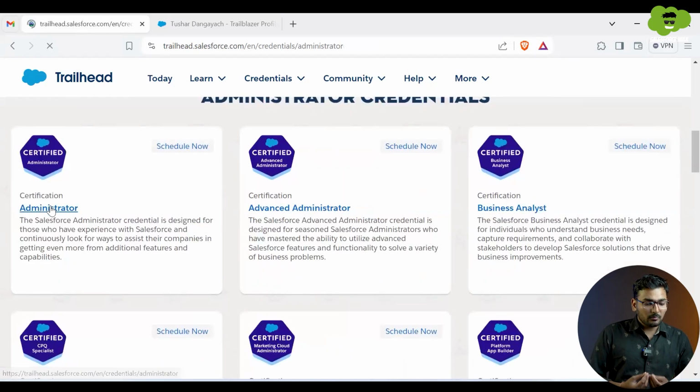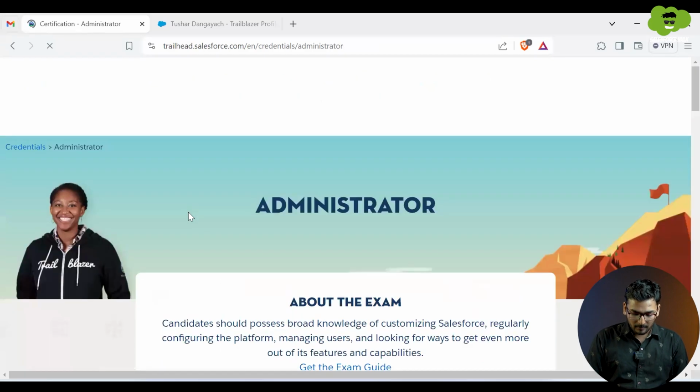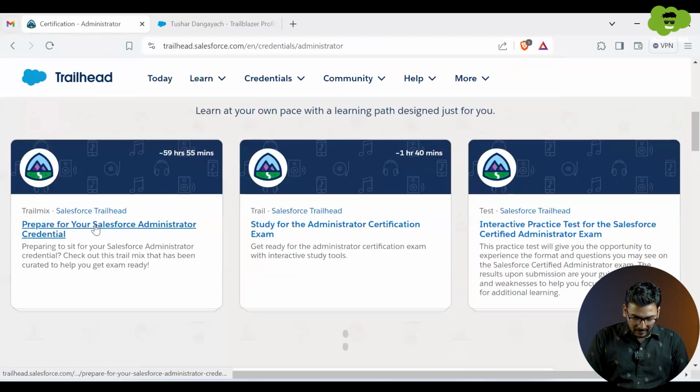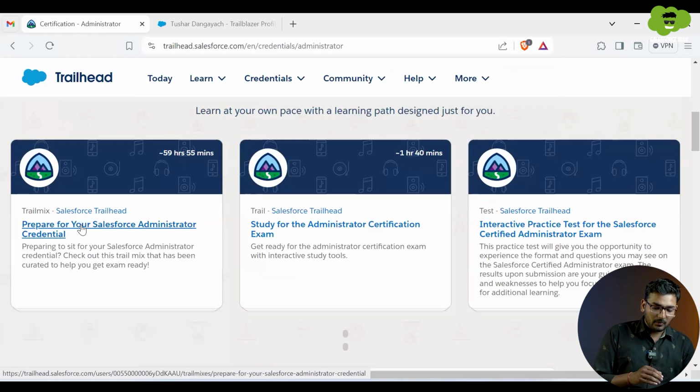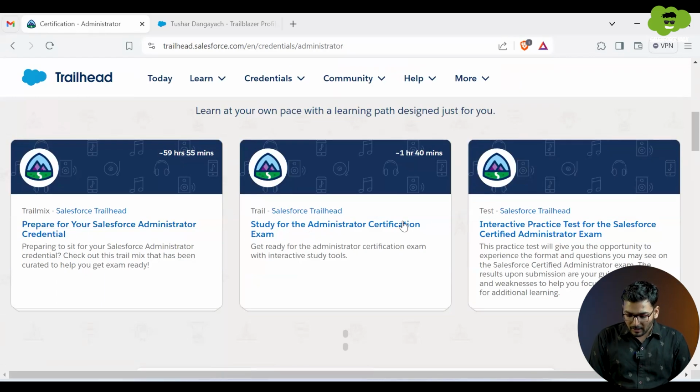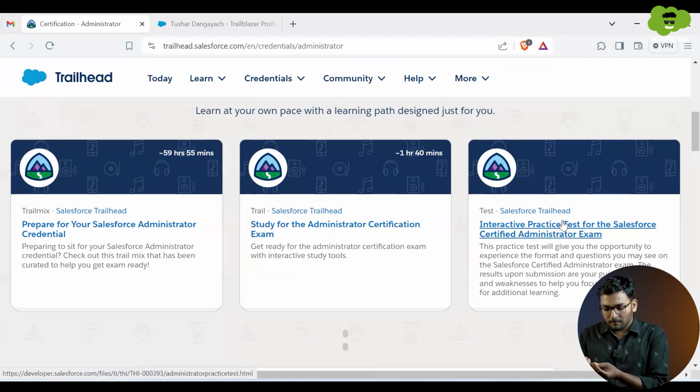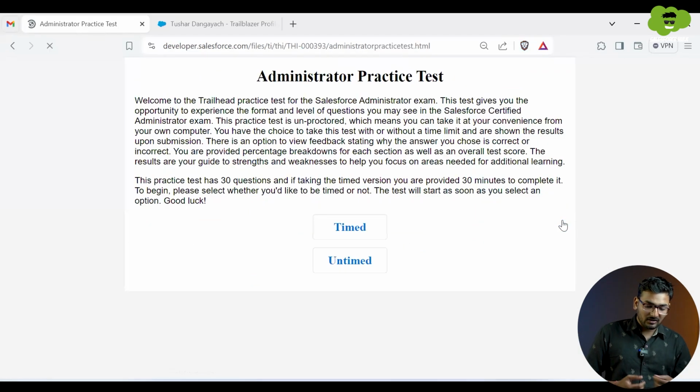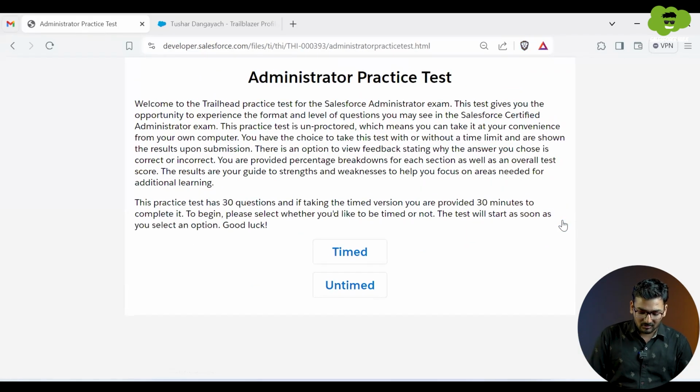If I want to know more about the admin certification, I can simply click on this and I can see what all topics I need to cover in order to clear the admin certification. Also, I can take an interactive practice test, which is similar to the real Salesforce admin certification test.